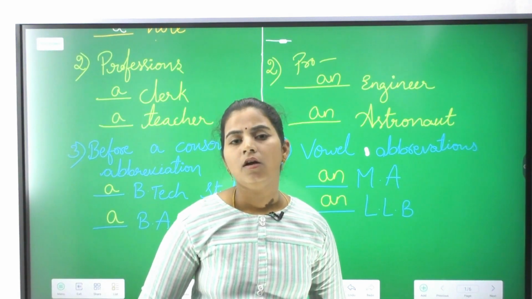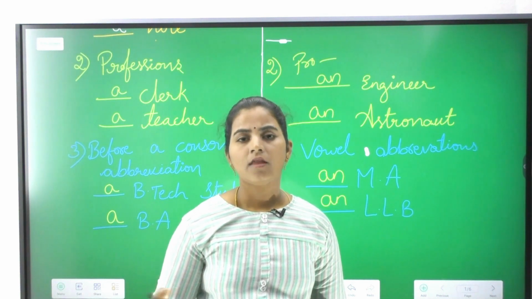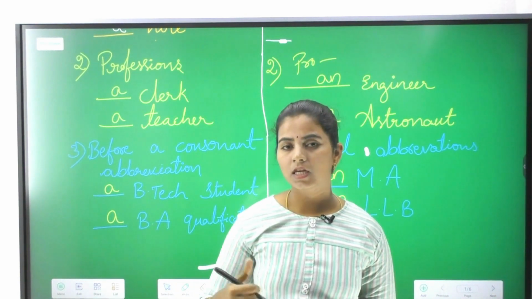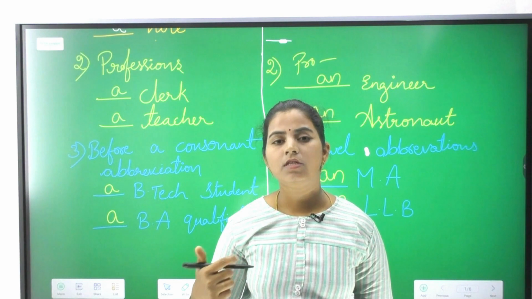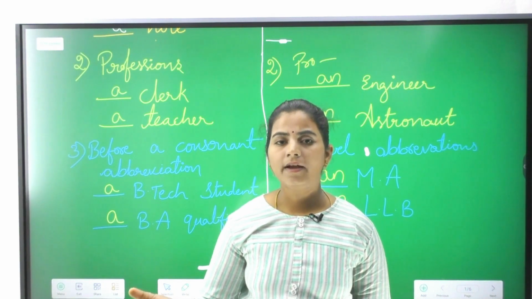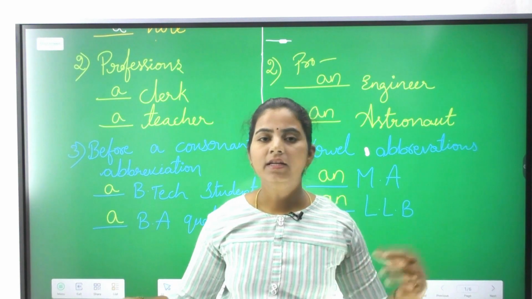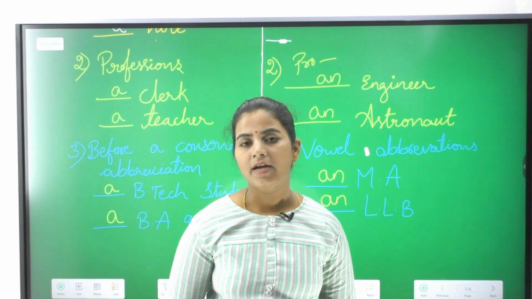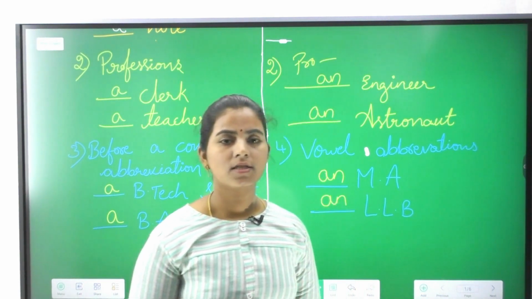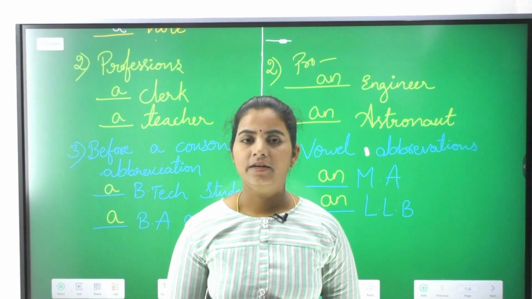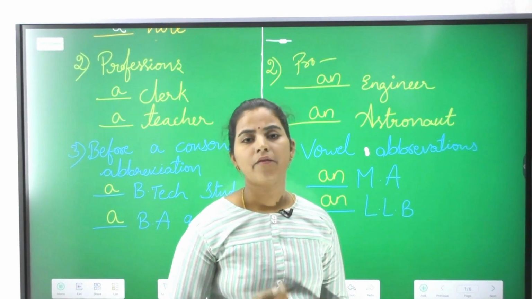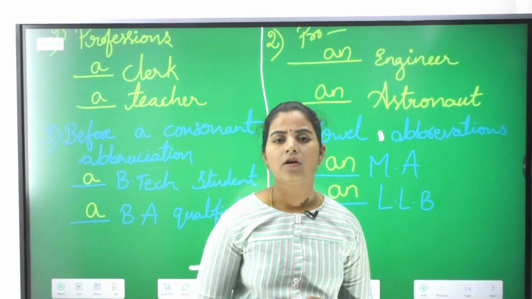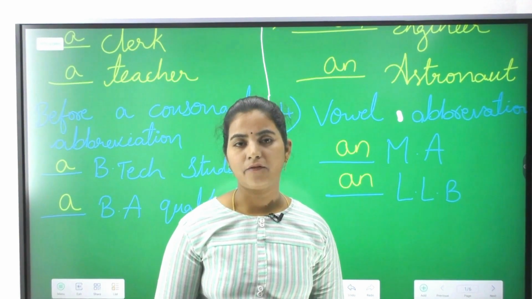So if we go on to take an example like this, the only point which we have to consider is whether it is a singular consonant sound or a singular vowel sound. According to that, we need to classify a and an. So I hope you understood a and an, that is the indefinite article. Let us now discuss the article the, that is the definite article. You already have an idea that whenever it is a plural word, we need to use the. So let us see what more points we have in definite articles.